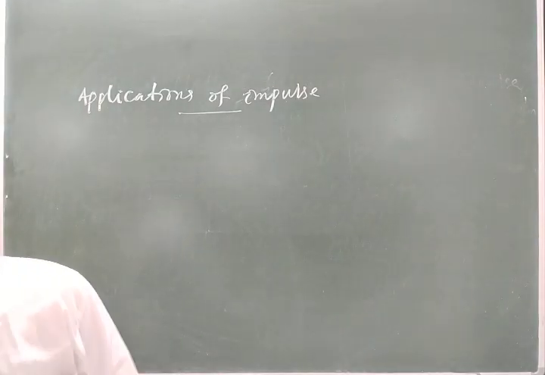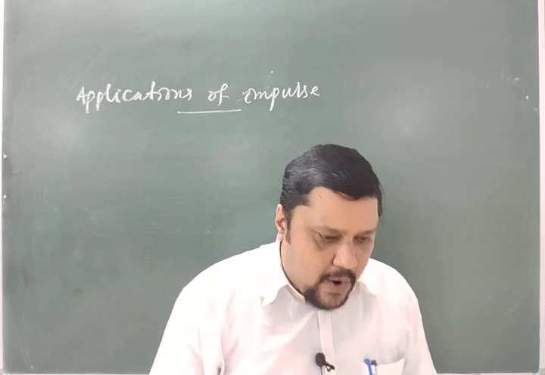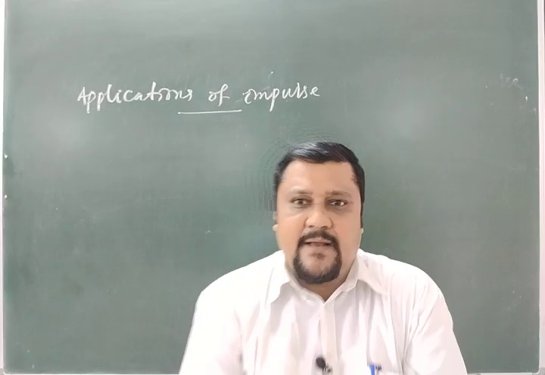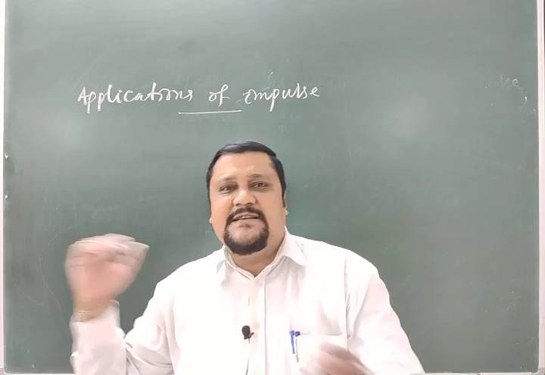When a cricket player catches a ball, he lowers his hand while holding the catch. Why? The same logic.